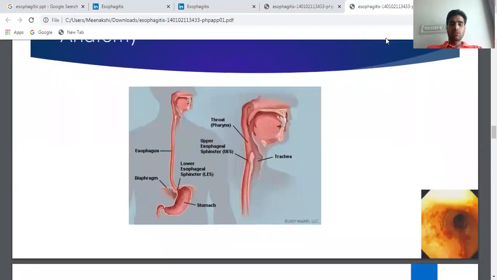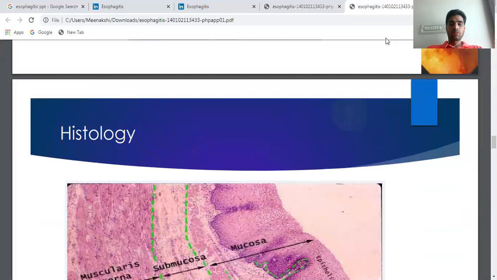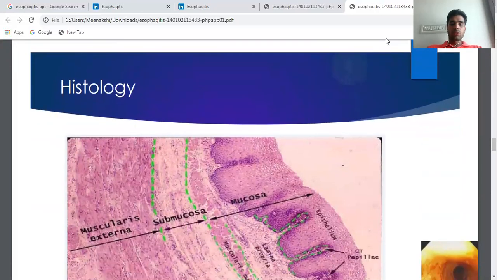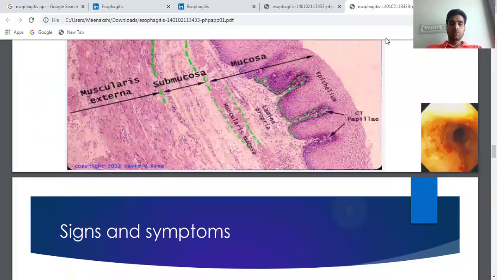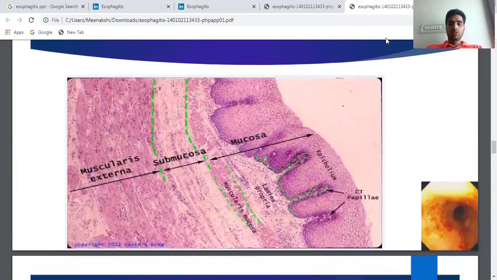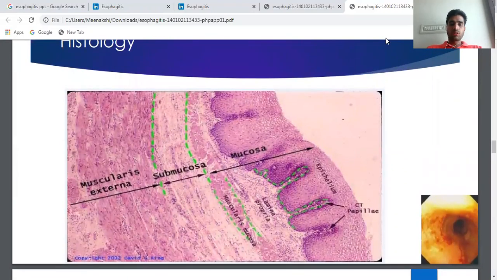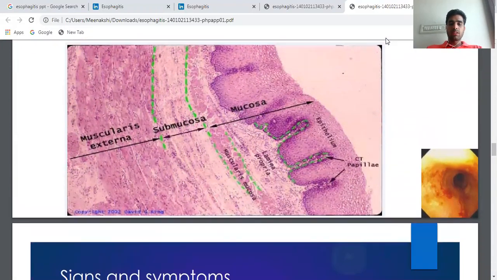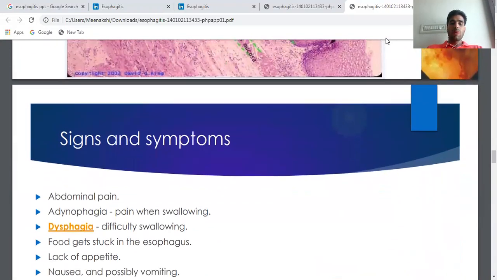This is the esophagus anatomy. This is the pathology of esophagus, histopathology. Mostly it is mucosa, then submucosa, muscular layers.